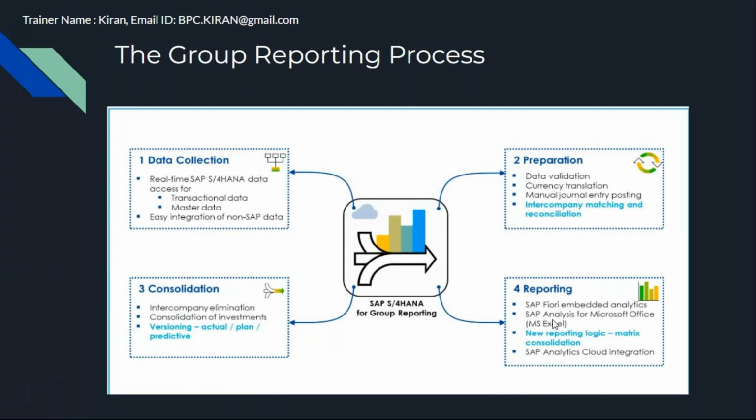We have different options. We have some apps: group data analysis and group data analysis with reporting rules. Those apps we can use. For any custom reports or custom queries, you can use embedded analytics. You can use Analysis for Office as front end, so you can open whatever views are available on top of the ACDOCU data. You can use SAP Analytics Cloud for reporting purposes. And matrix consolidation reports we can perform. Matrix consolidation is on-the-fly calculation, so first common parent eliminations we can perform and we can generate the report. This is the main thing we are going to cover.